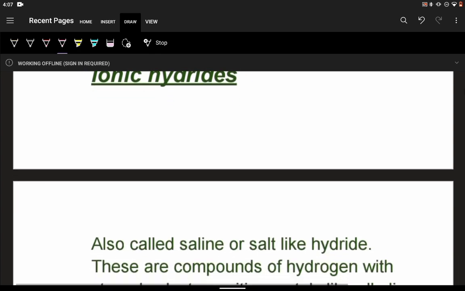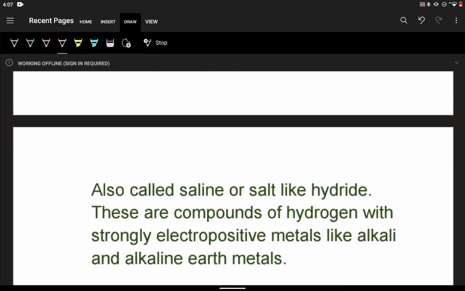Now in the case of ionic hydrides, as the name suggests, their structure should be like salts, because they should have some ionic character in them. So we also call them saline or salt-like hydrides. In these, hydrogen forms a compound with a strongly electropositive metal. Electropositive metals are found in the s block, like alkali metals or alkaline earth metals. They are strongly electropositive.